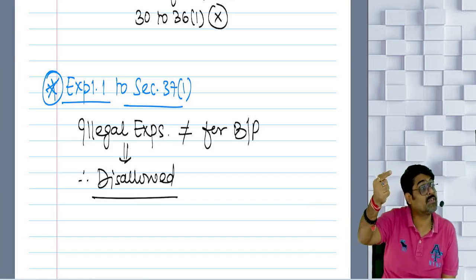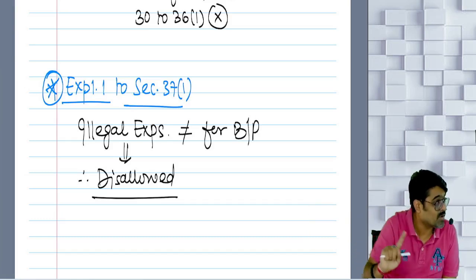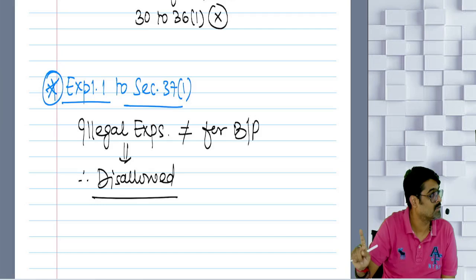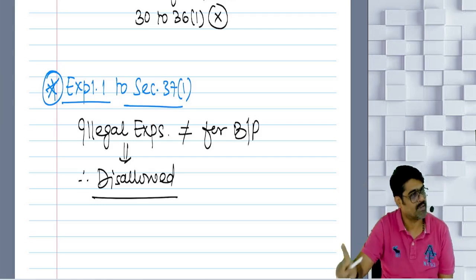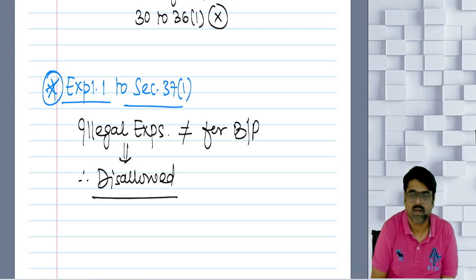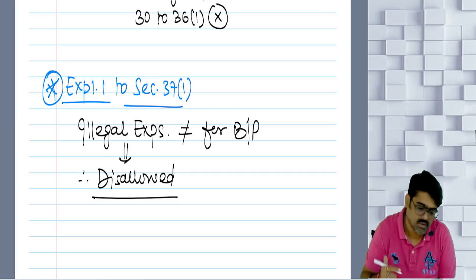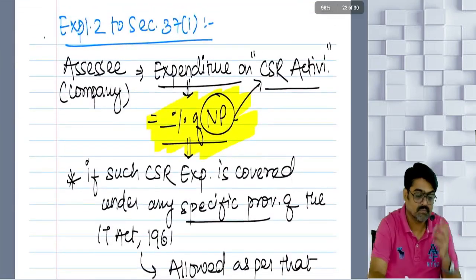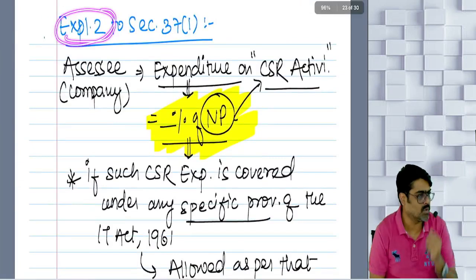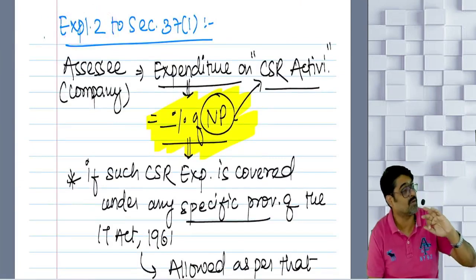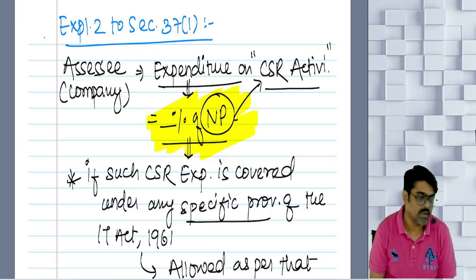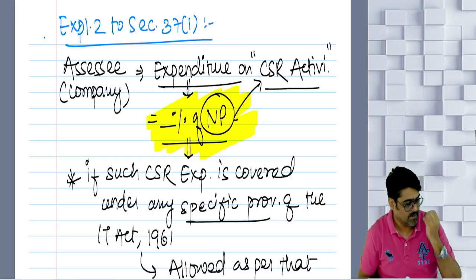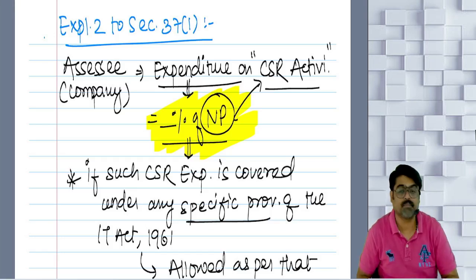Even if the business is illegal, illegal expense cannot be claimed as a deduction here also. But any loss incurred in the course of this business will also be adjusted to determine the profits. Understood? Okay. Now, there is another explanation, explanation number 2. This is relevant in the case of company assessees. Which assessees? If the assessee is a company and